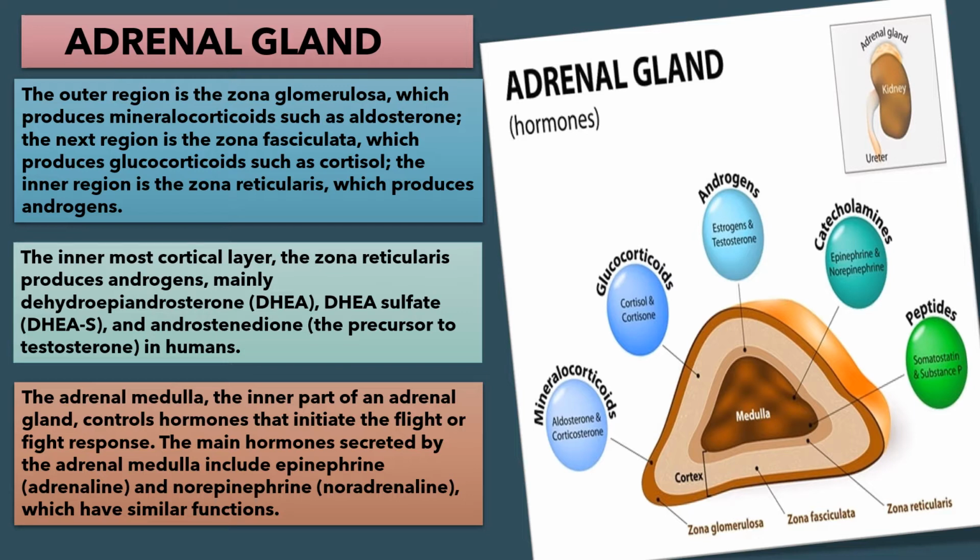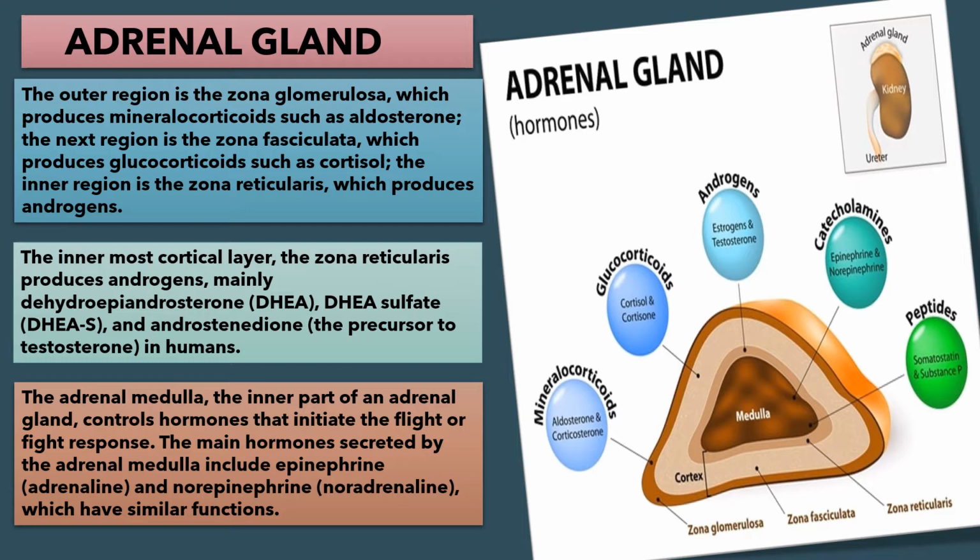The outer region of adrenal gland is the zona glomerulosa, which produces mineralocorticoids such as aldosterone. The next region, you can see the diagram. The outermost region is zona glomerulosa, which produces mineralocorticoids, which includes aldosterone and corticosterone.